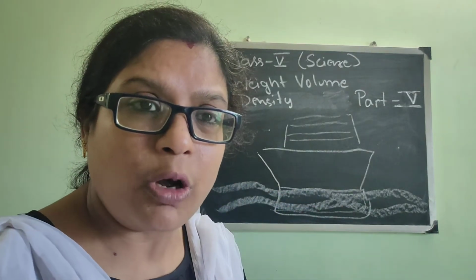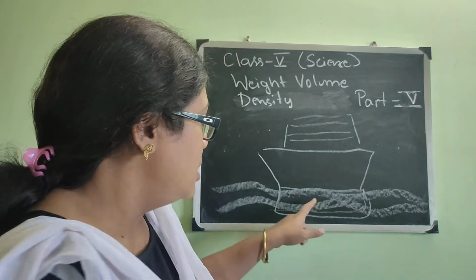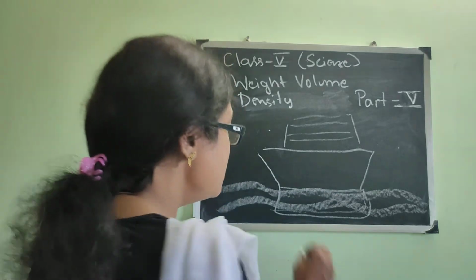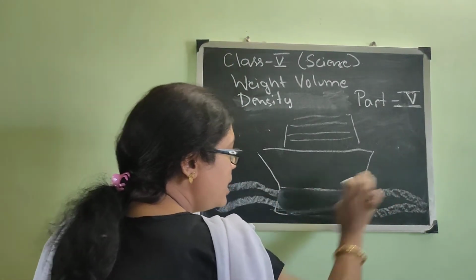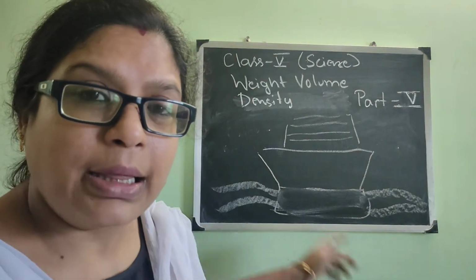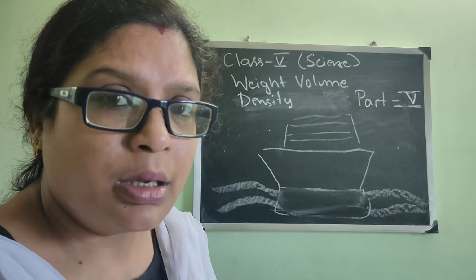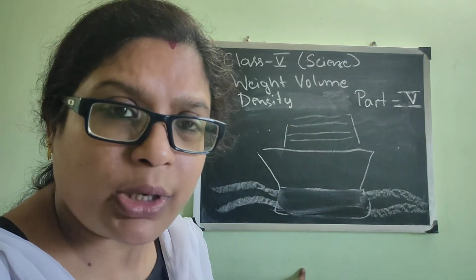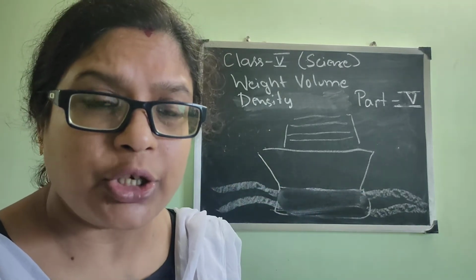The same amount of upthrust is there, but according to the weight, the ship is not heavy because this part is hollow. There is nothing inside it which we cannot see, and thus the volume is becoming more than the weight.